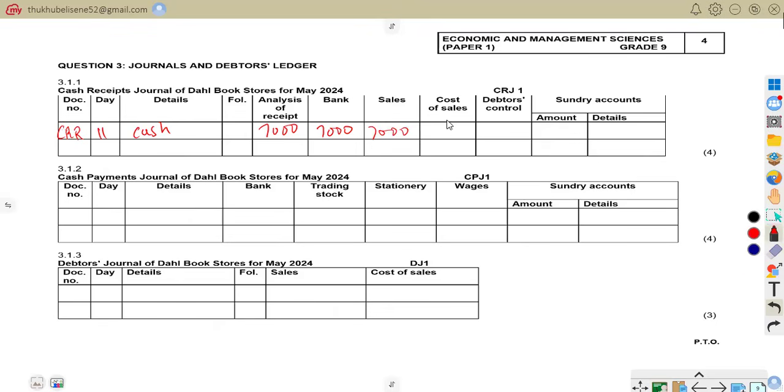So how much did it cost us to sell all those? It cost us 4,375. So that is that, and now we are done with that.